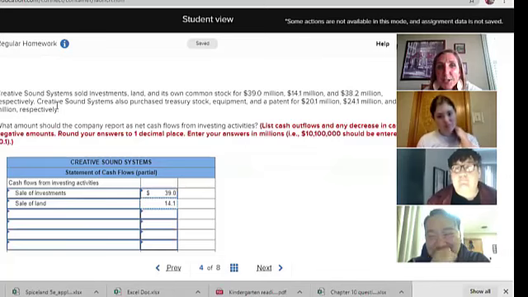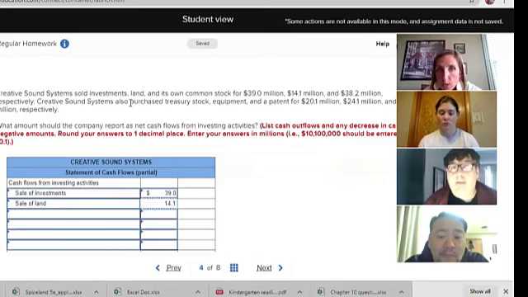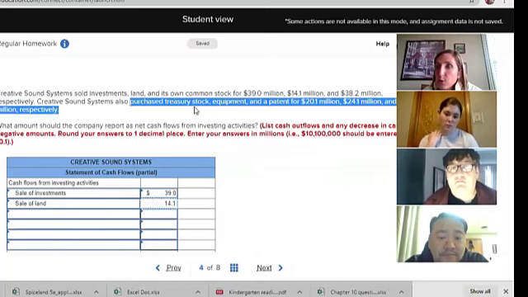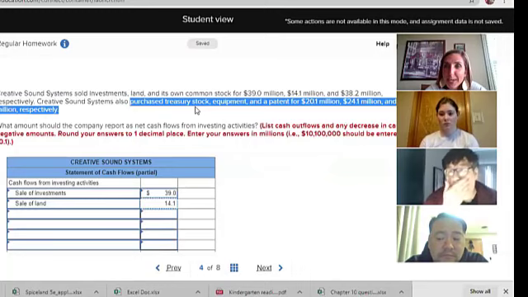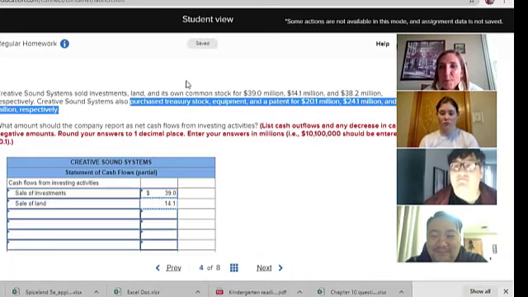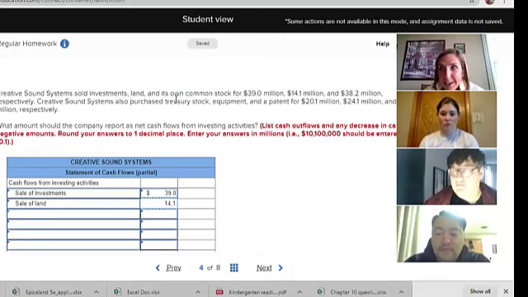The next part talks about the payments out. So these are going to have to be negative numbers. Again, it's talking about my own stock here. Remember, we didn't do treasury stock because I skipped chapter 10 since we ran out of time. Okay, well, I'll explain it to those of you who came to this Zoom session. When you buy back your own common stock, we call it treasury stock.